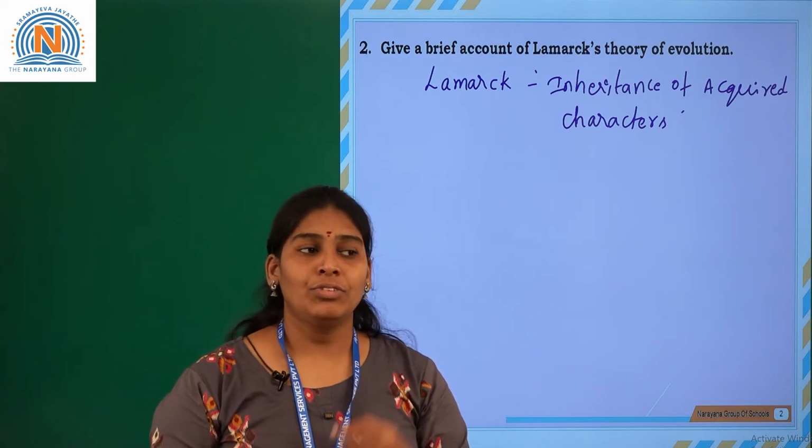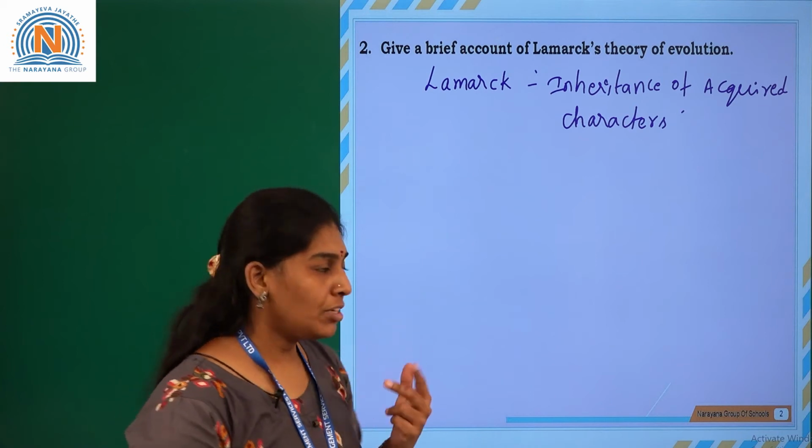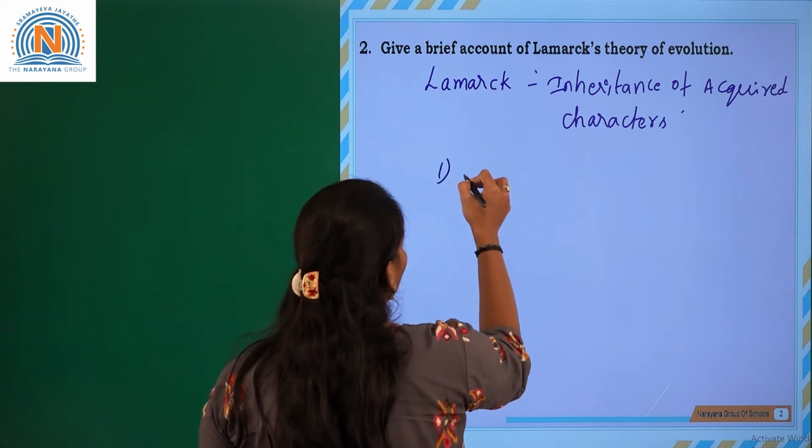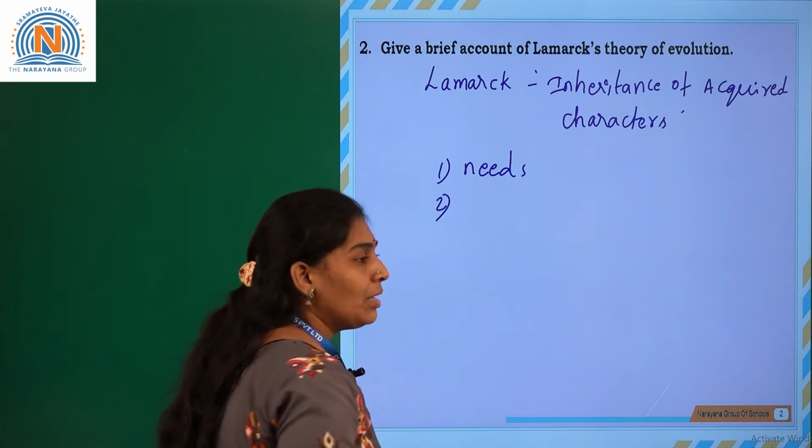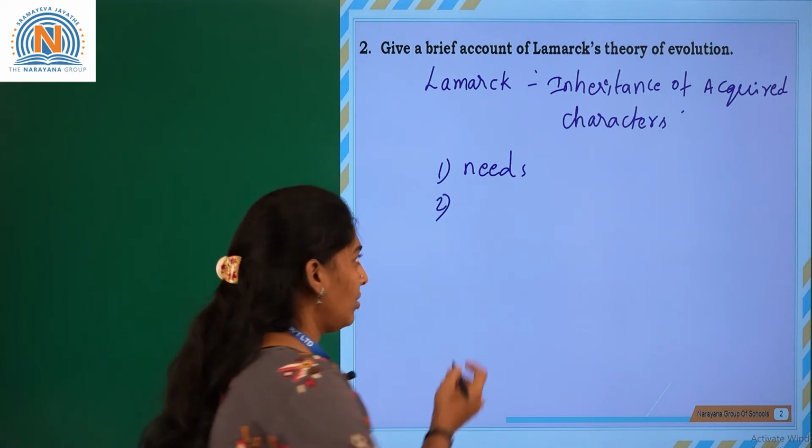There are three factors here. First is the organism's needs. Second is acquired characters, the characters acquired during its lifetime.